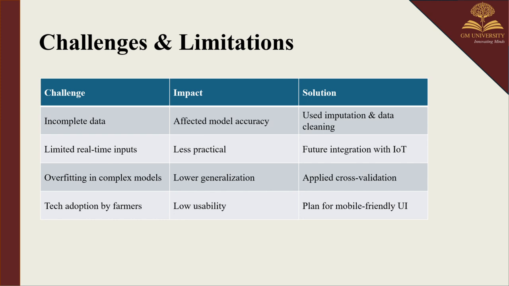Overfitting in complex models gives low generalization, for which we have thought to apply cross-validation in future. Then tech adoption by farmers is low due to usability. We have planned to launch a mobile application which the farmers can use easily and help